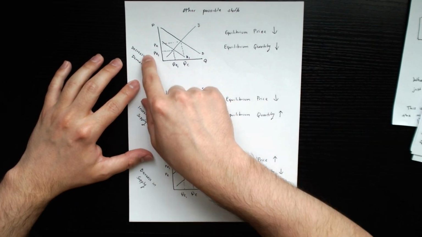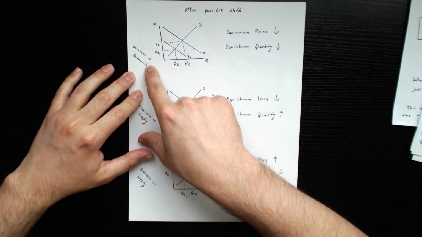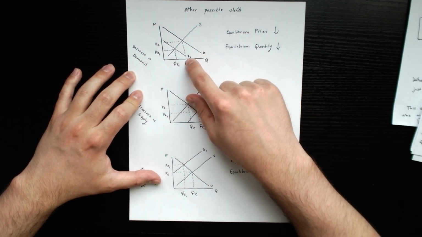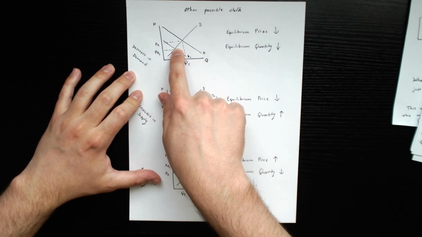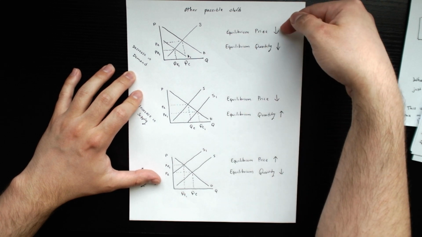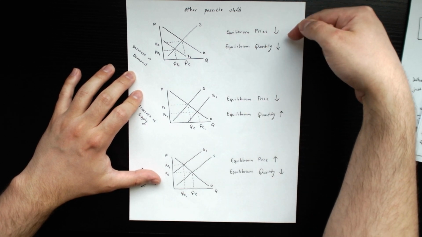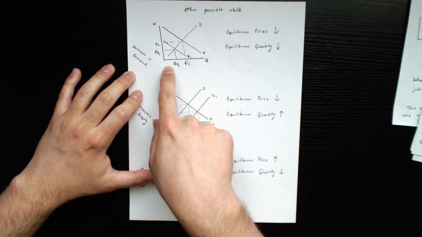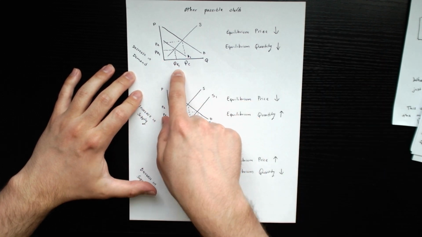Another one we're going to look at is a decrease in demand. So if there's a decrease in demand, I'm going to shift the demand curve to the left, and that results again in a new equilibrium. But now the decrease in demand made the equilibrium price and equilibrium quantity both decrease, as you can see labeled right here, lower than the originals.